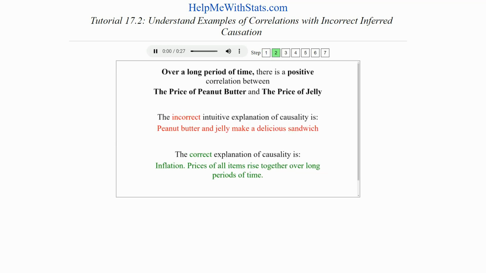If we consider the prices of goods over long periods of time, such as 100 years, then we find the price of peanut butter is correlated with the price of jelly. We could incorrectly explain that association by concluding that peanut butter and jelly prices move together because they make a delicious sandwich. The correct explanation of causality is inflation. Prices of all items rise together over long periods of time.